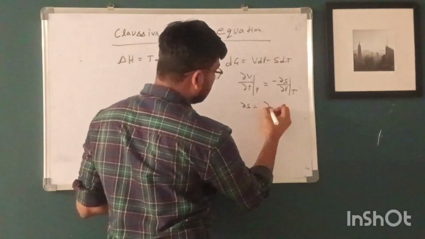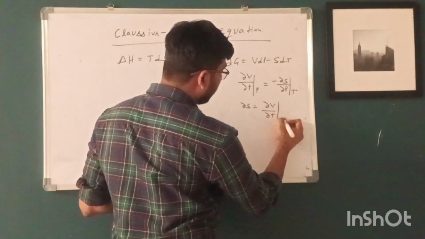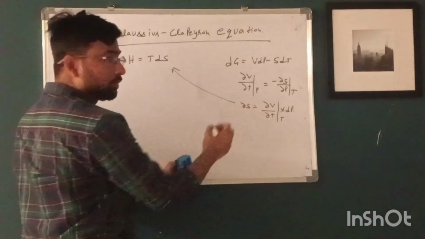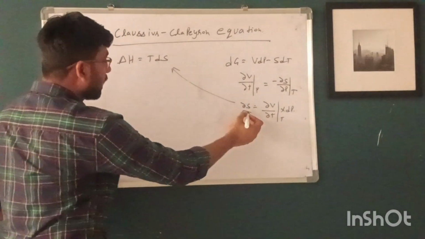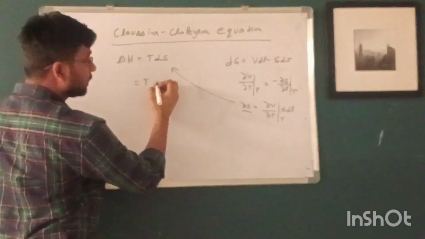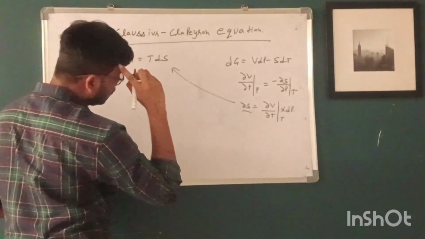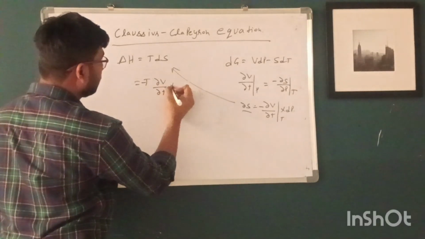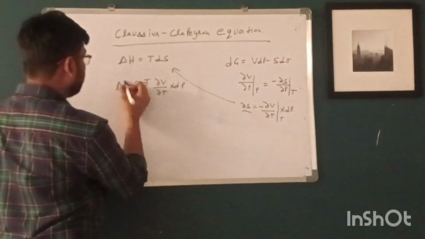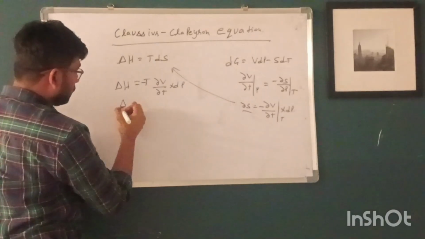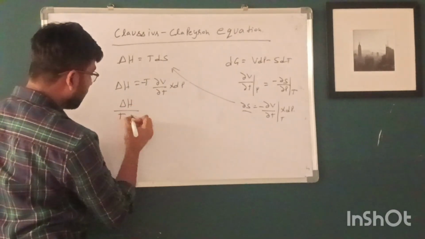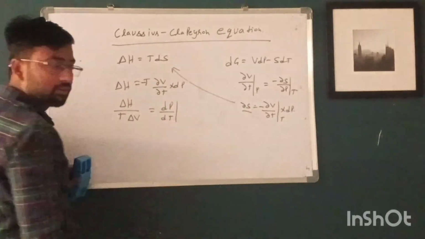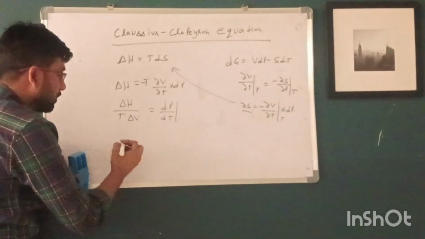Put this value of delta S in this expression, then we will get delta H upon T delta V equal to dP by dT. After simplification, we will get this expression.